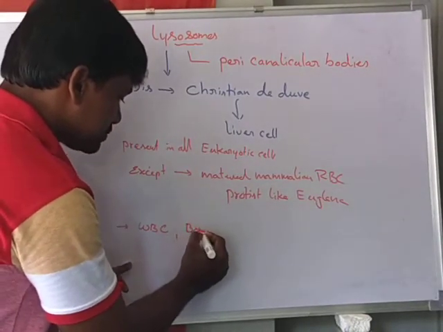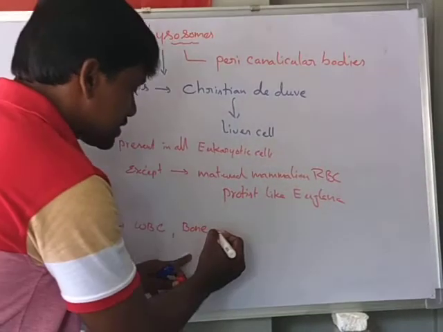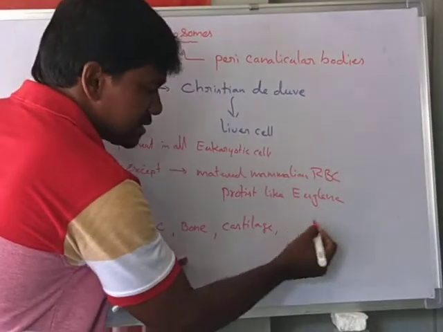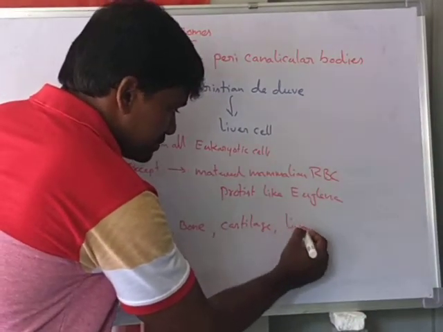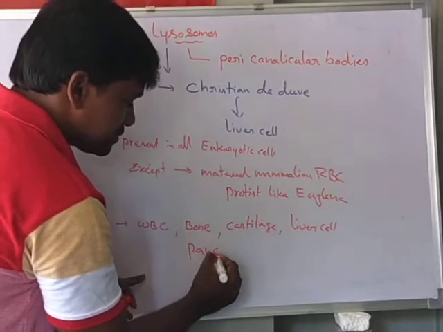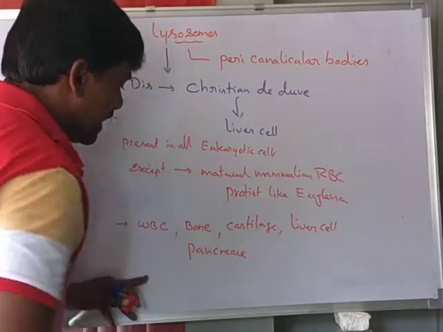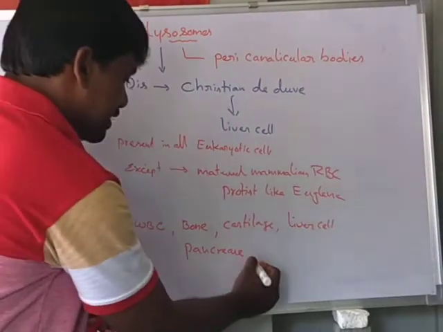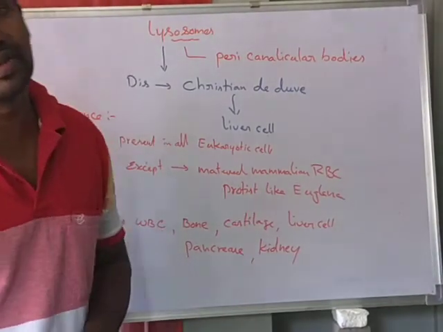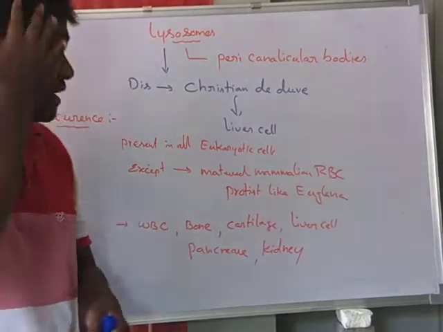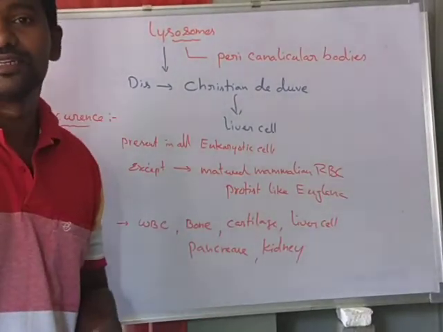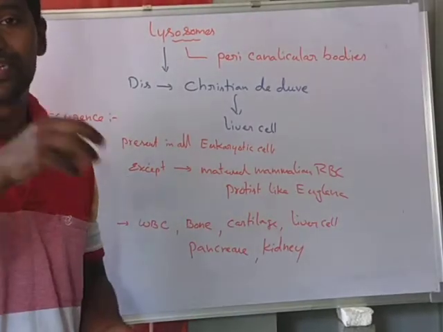Bone cells, cartilage, liver cell, pancreas, and kidney cells also contain more lysosomes. So this is about the number of lysosomes in different cells.